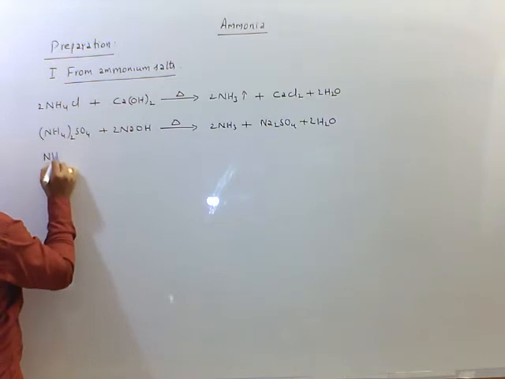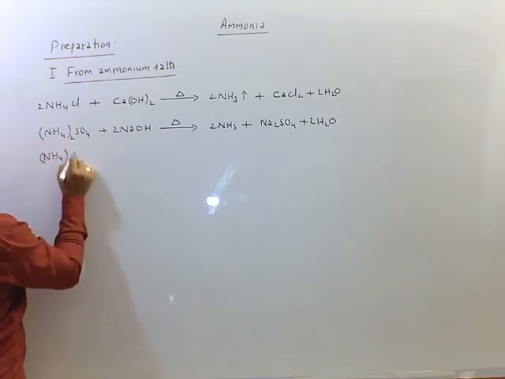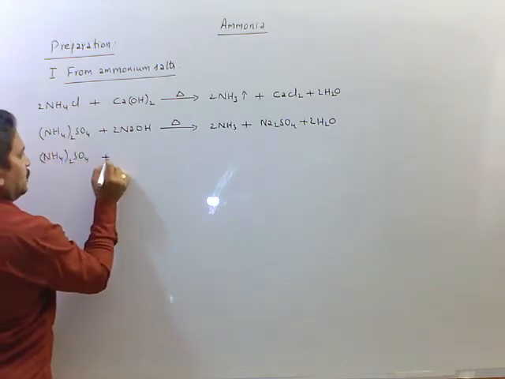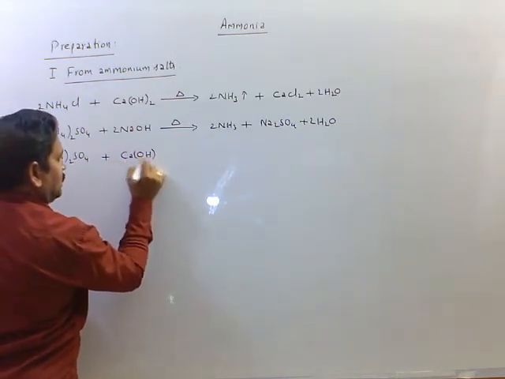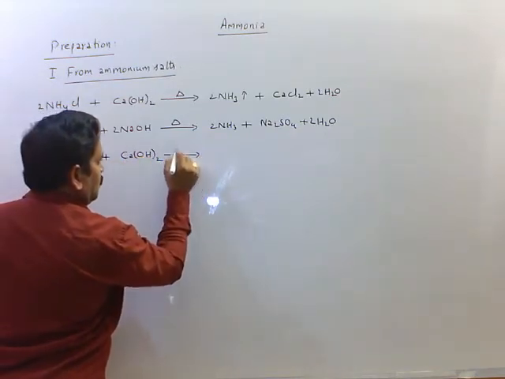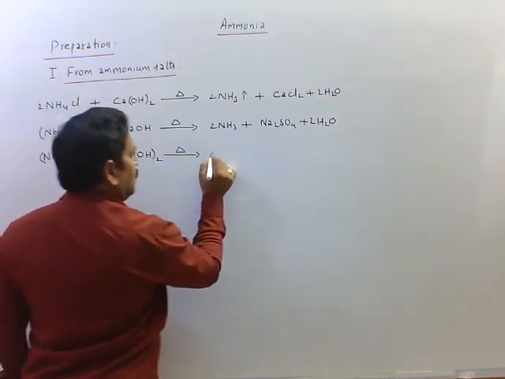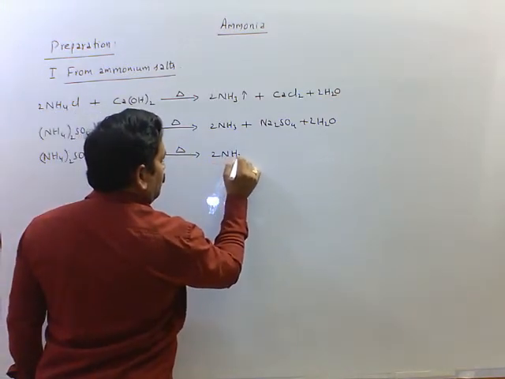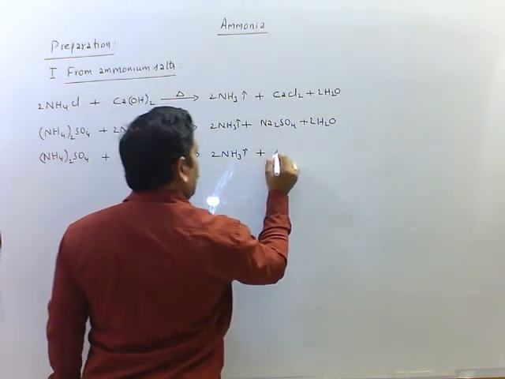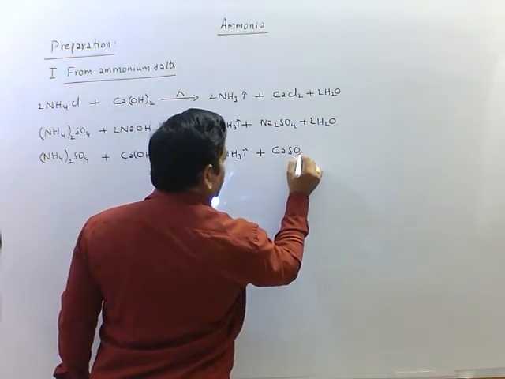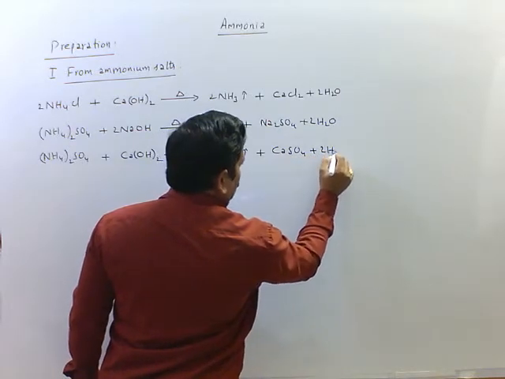When ammonium sulfate is treated with slaked lime, Ca(OH)2, upon heating it gives ammonia and calcium sulfate plus 2H2O.